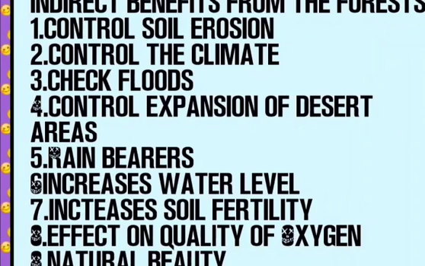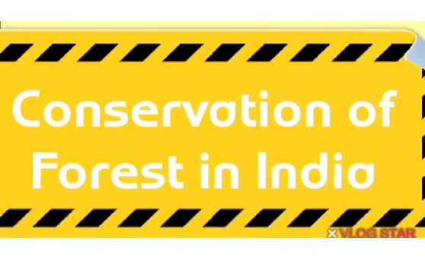Now we are coming to the next point, conservation of forest in India. You see, the British government made a forest policy in 1894 in India. They established a forest department in every state for the protection and development of forest. There were two main objectives of this policy: revenue collection and conservation of forest. In first point, in 1950, after independence, the Central Forest Board was established. A new forest policy was made.